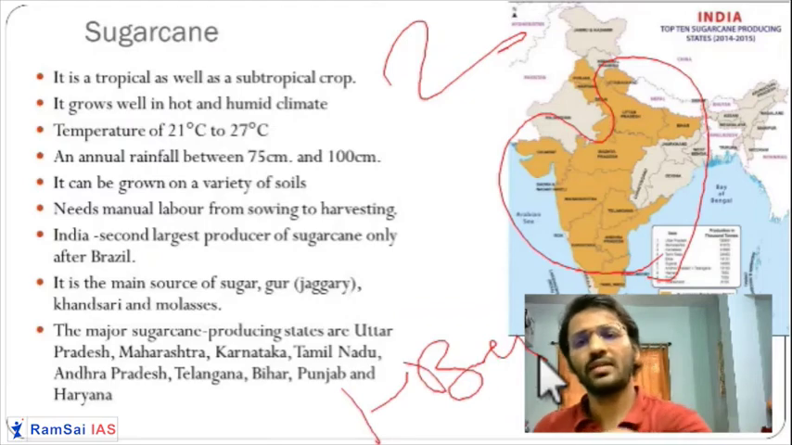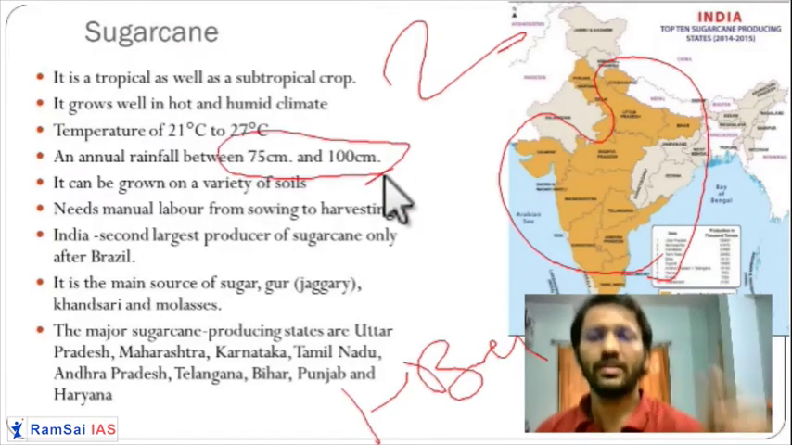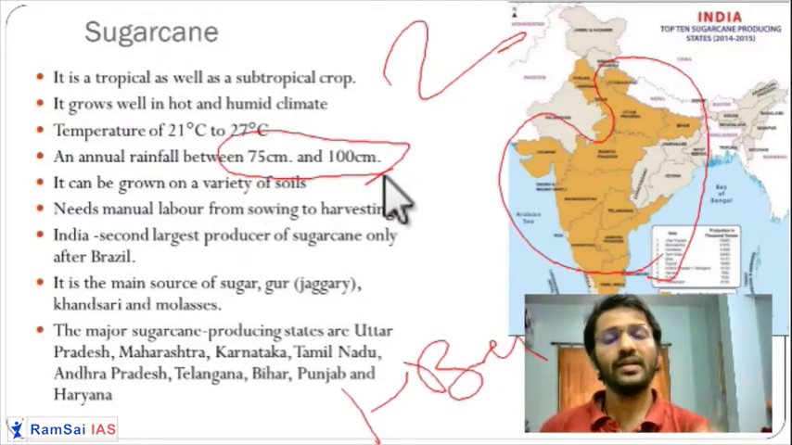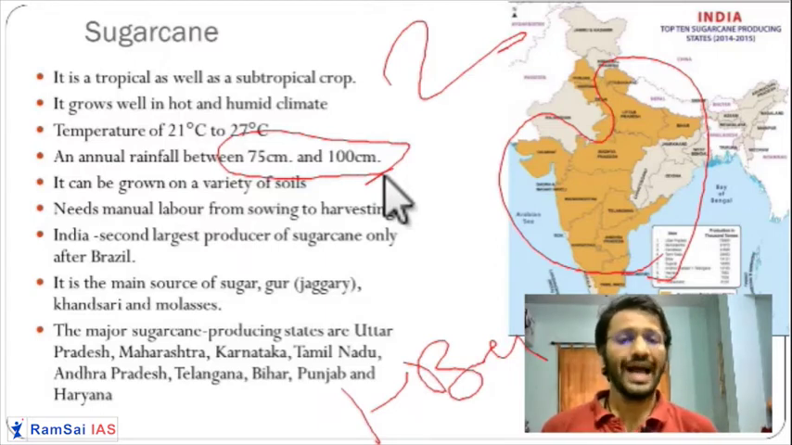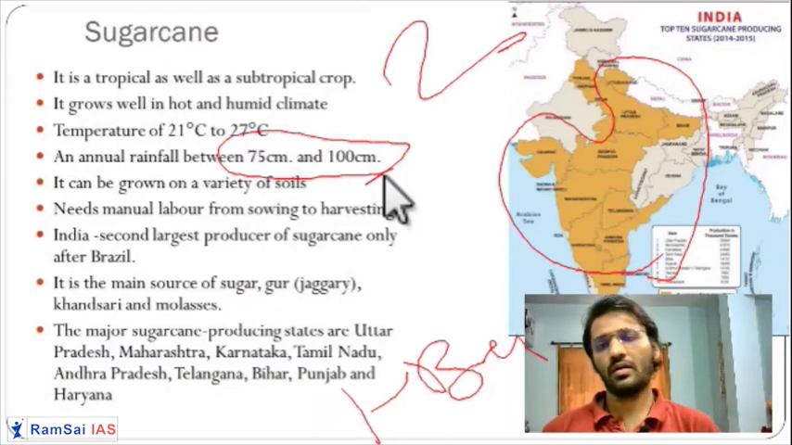Rainfall requirement is sufficient, though it is 75 to 100 centimeters, but it is a very water consuming crop, as well as the overall process of sugar production is highly water consuming. It is said that one spoon of sugar cane requires 10 to 25 liters of water. So it's a very water consuming process.